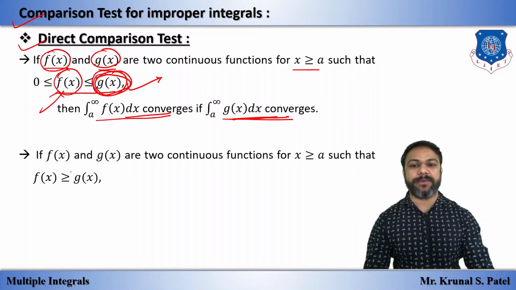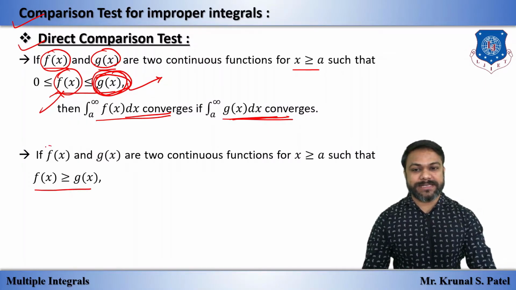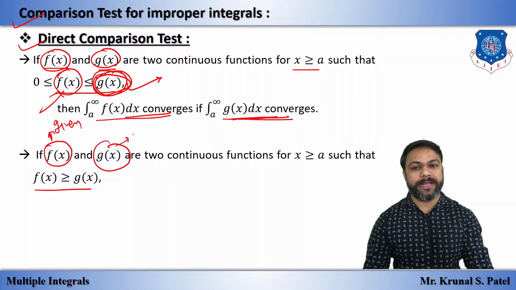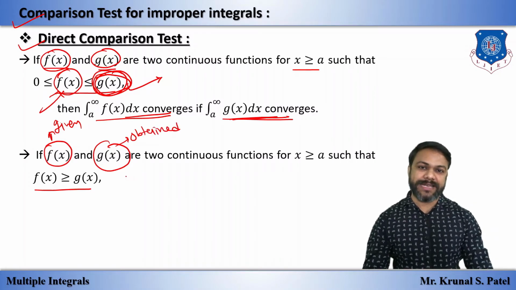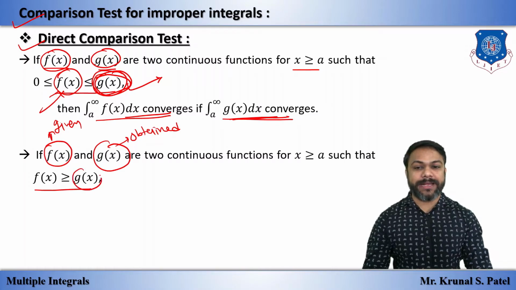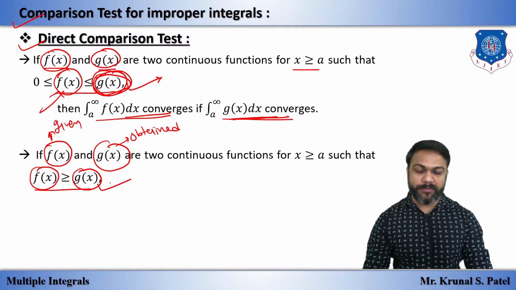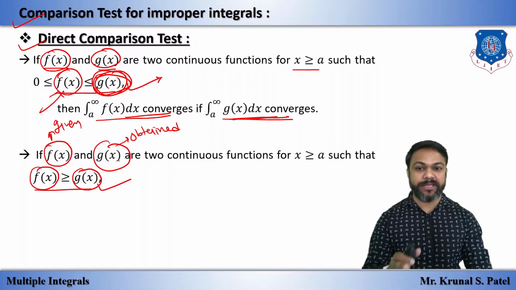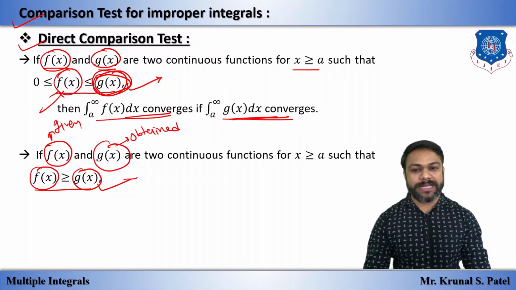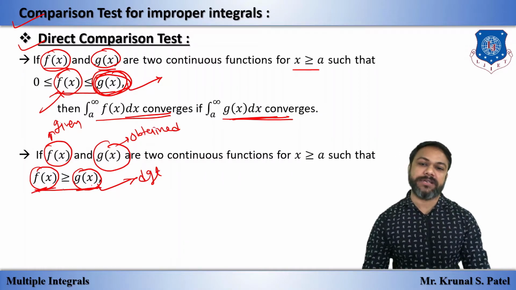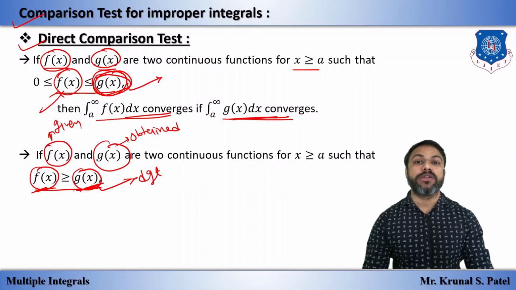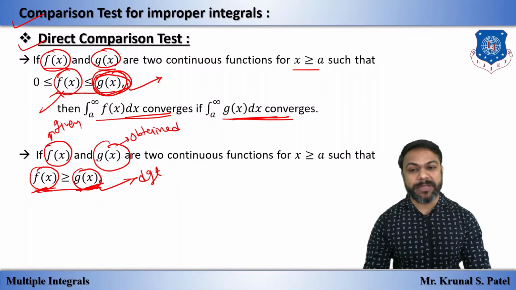Same concept here. This is given, and from this the other is obtained. How can we obtain it? We will see in an example. Now if the obtained one is smaller and the given one is bigger, then we have to check the obtained one, because checking the given one directly is not possible. So we obtain this g of x and check it. If this small one is divergent, then the big one is divergent. But if the small one is convergent, we cannot say anything about the big one.